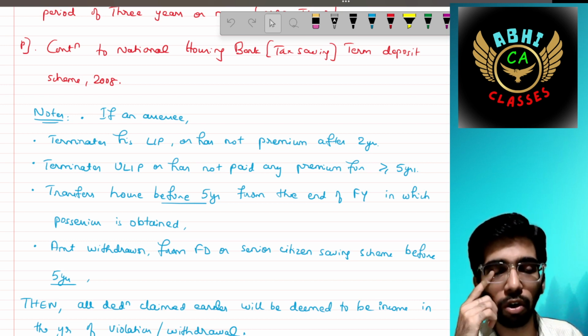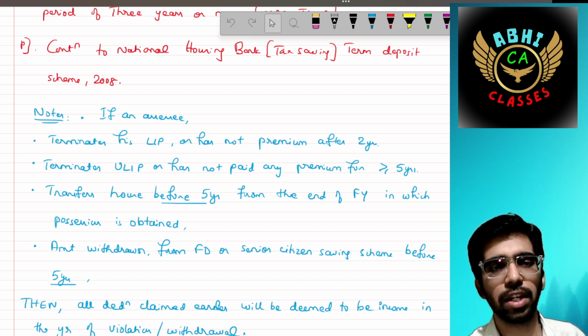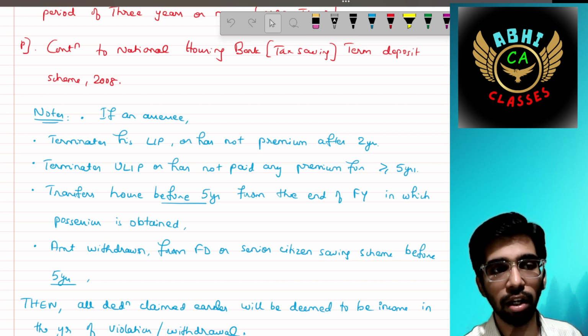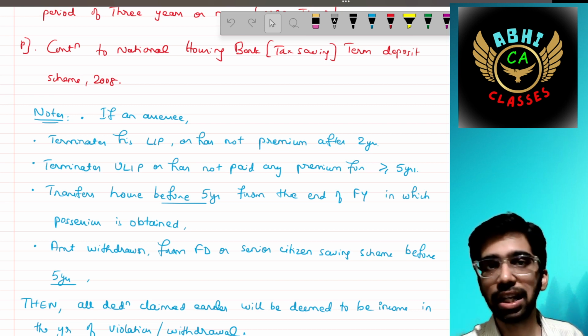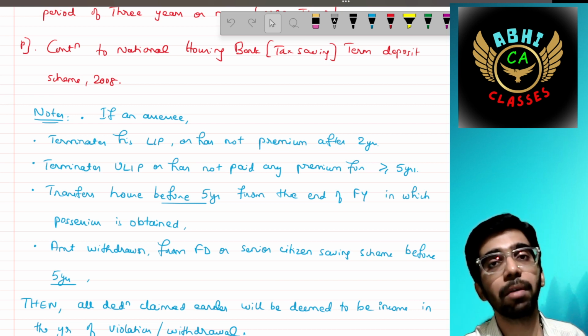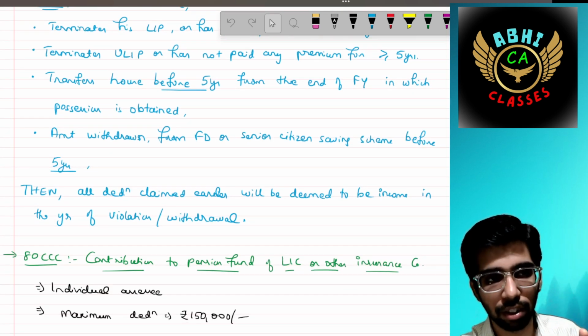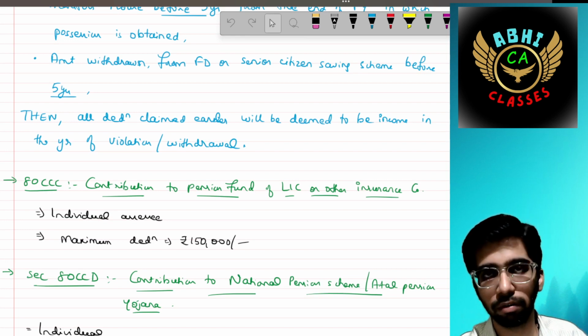Let's see. If an amount is withdrawn from FD or senior citizen scheme before 5 years, it should be there for 5 years. Then if he does, all the deductions claimed earlier should be added back to his income in the year of violation or withdrawal. Very important provision.